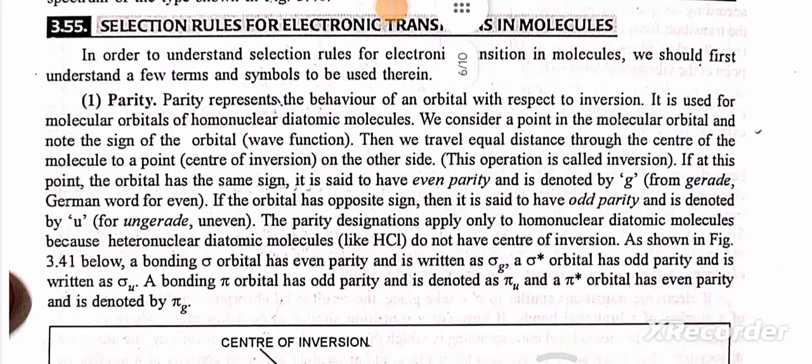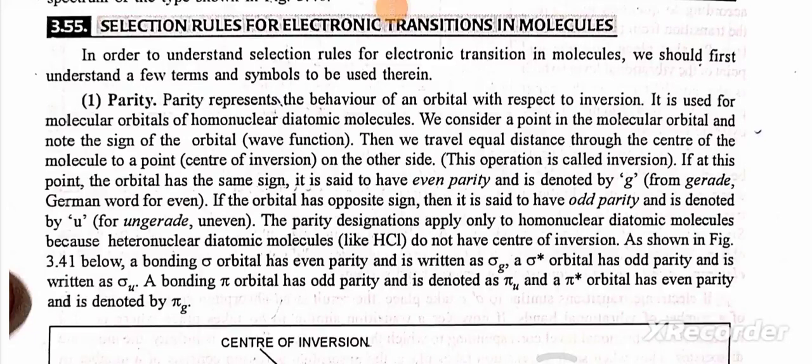Selection rules for electronic transitions in molecules. In order to understand the selection rules, we should first understand a few terms. Parity. Parity represents the behavior of an orbital with respect to inversion. It is used for the molecular orbitals of homonuclear diatomic molecules.